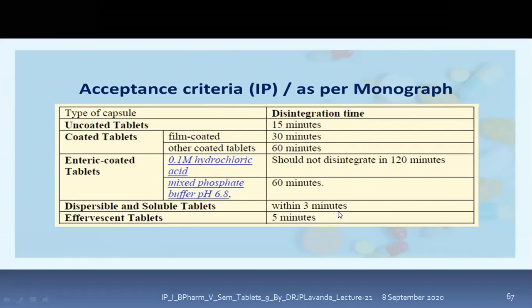If it is a dispersible or soluble tablet, then it should disintegrate within 3 minutes, because these are the faster dissolving tablets. For example, Disprin, we are adding it into the water. Within 3 minutes, it will get disintegrated. It will go into the solution.